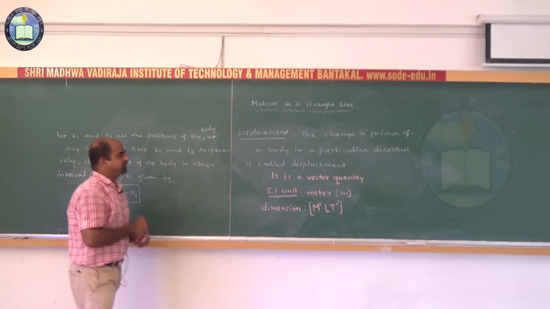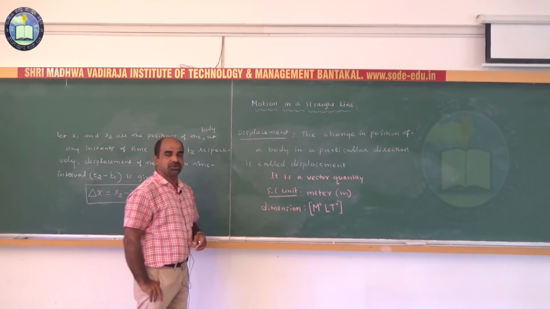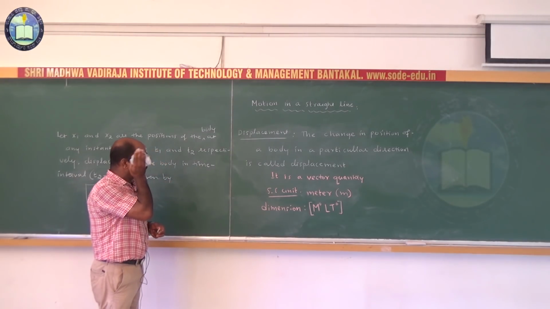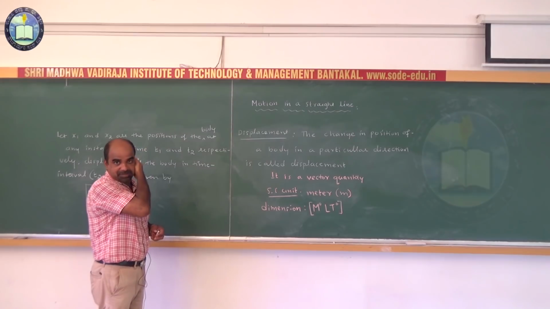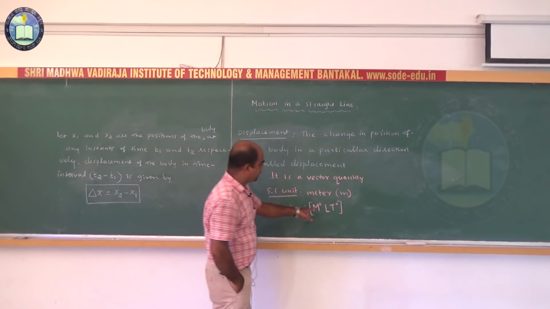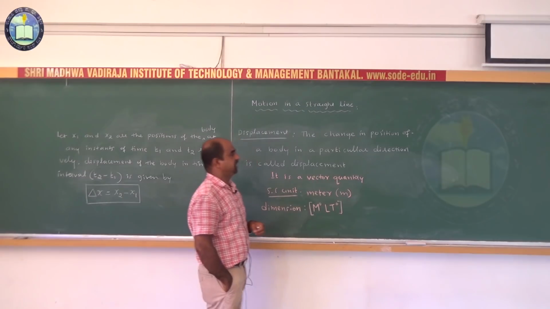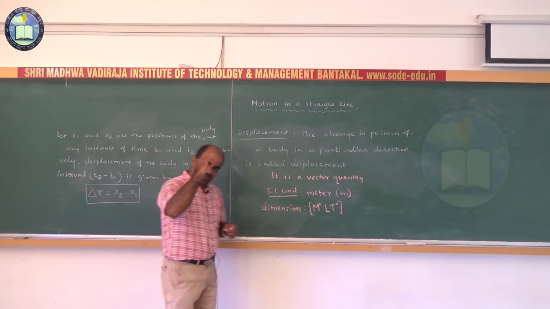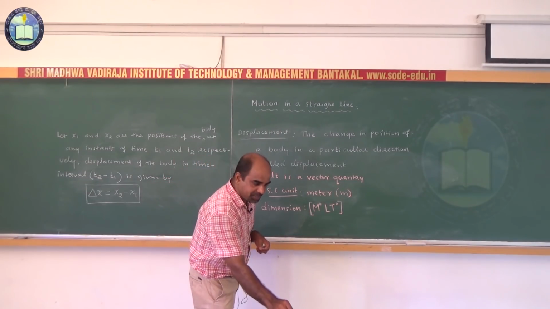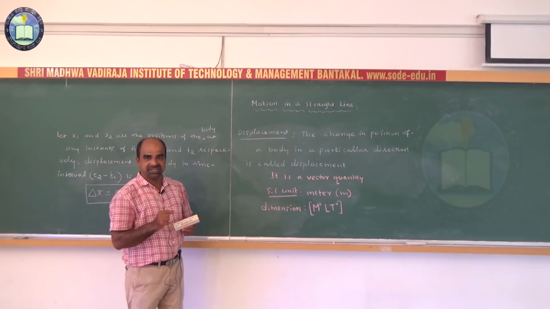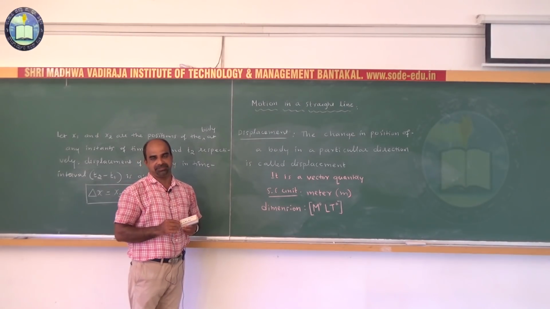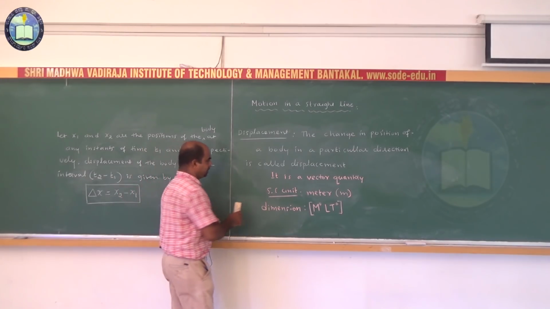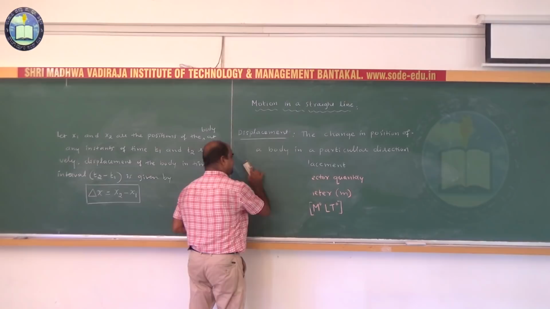We know displacement is a vector physical quantity because it has both magnitude and direction. Hence, the SI unit of displacement is meter. The dimension we can write like this, or simply just L. So far we have studied two important physical quantities of a moving body. One is distance and the other one is displacement. Are distance and displacement the same?